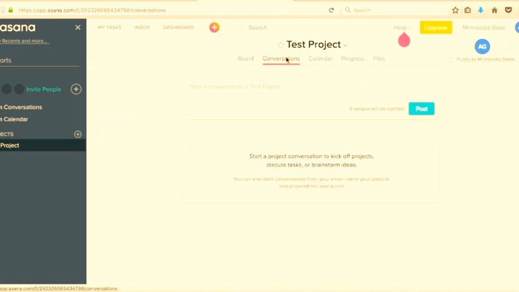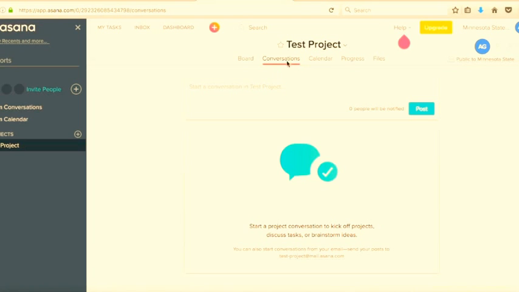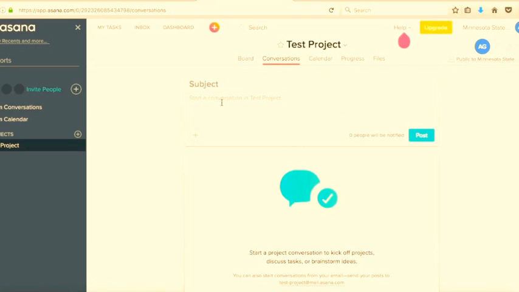You can do project level communication by clicking the conversation tab. Hi everyone in this project. And this is the project level communication.